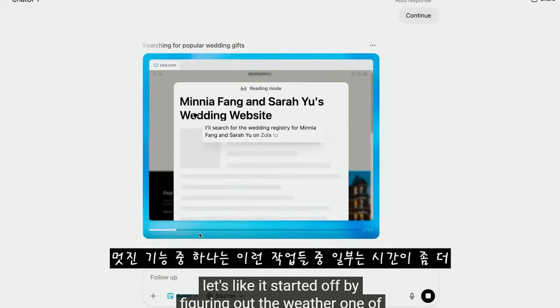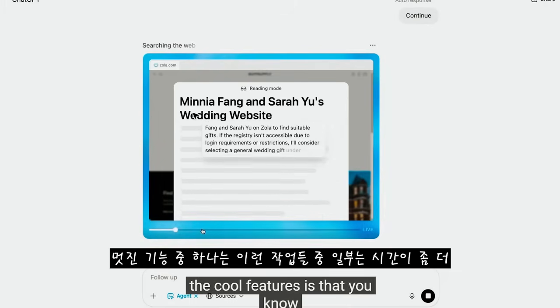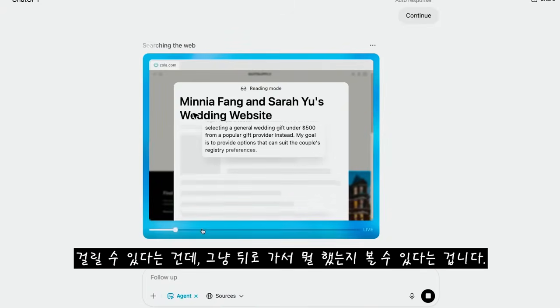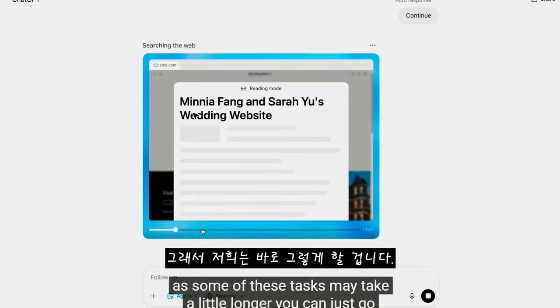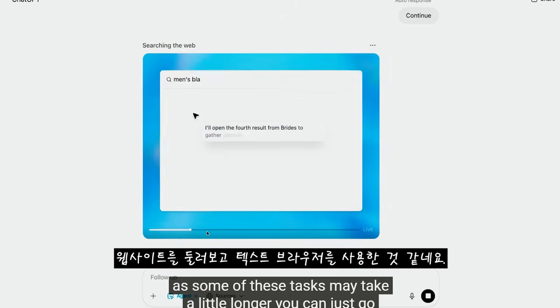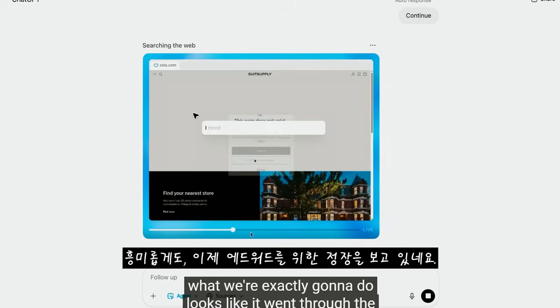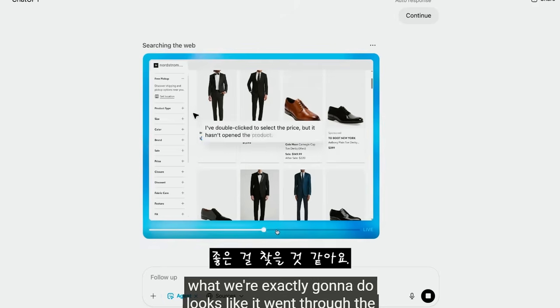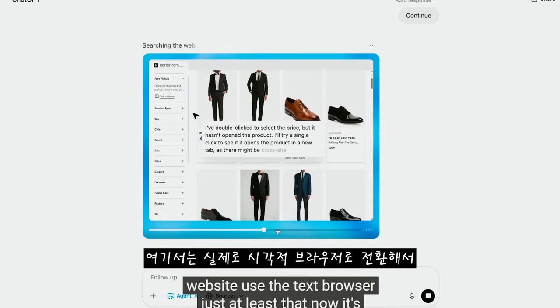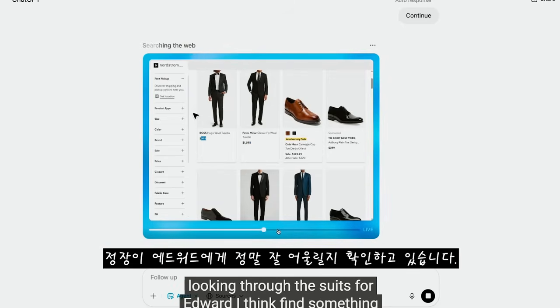One of the cool features is that, as some of these tasks may take a little bit longer, you can just go back and see what it was doing. So that's exactly what we're going to do. Looks like it went through the website, used the text browser. Interestingly, for that, now looking through the suits for Edward, I think I'll find something good. Here you can see it switched over to a visual browser to make sure the suit will look really good on Edward.